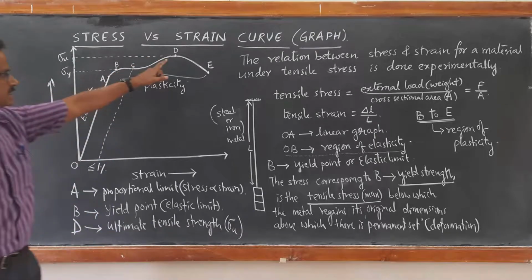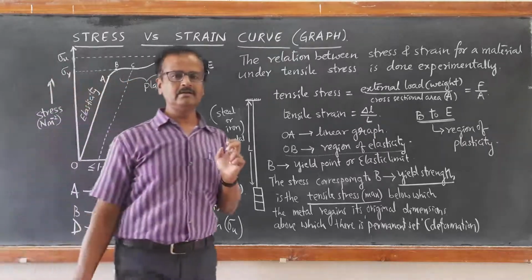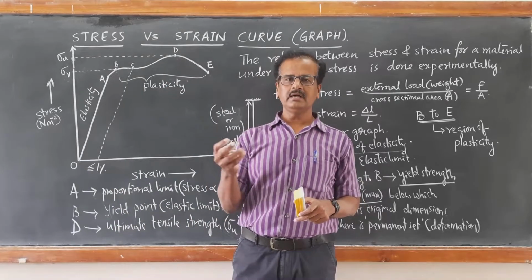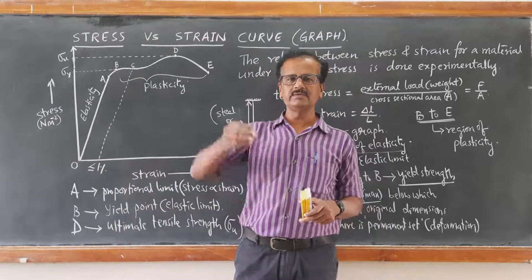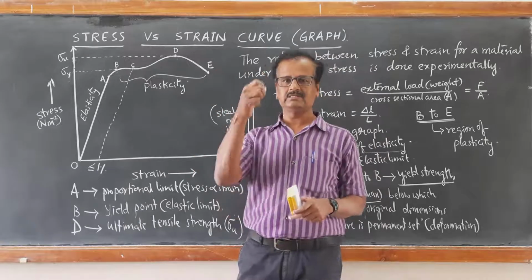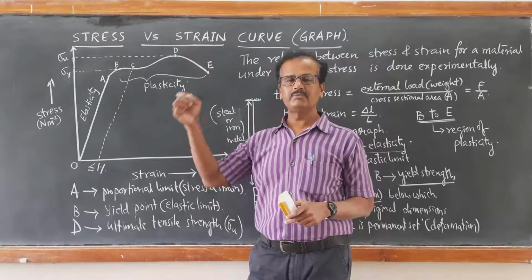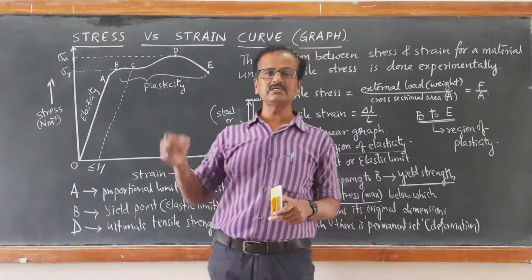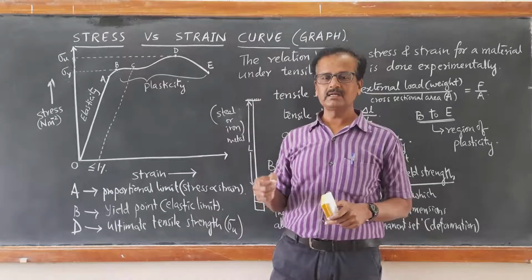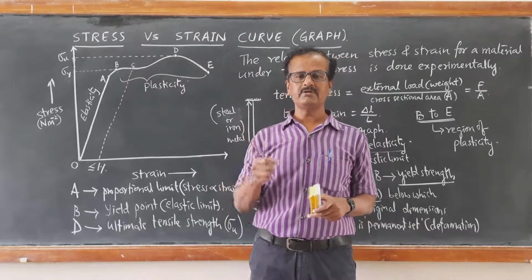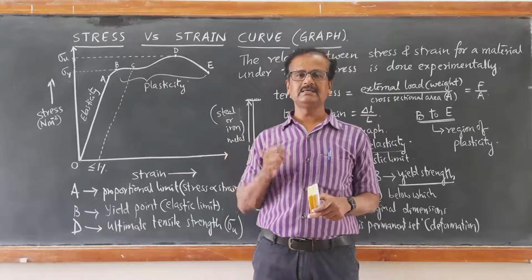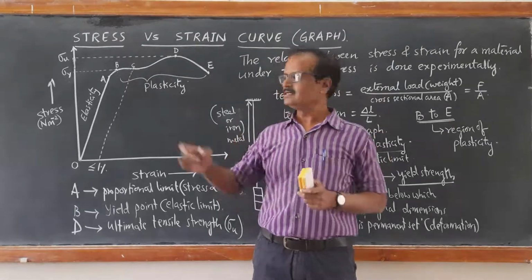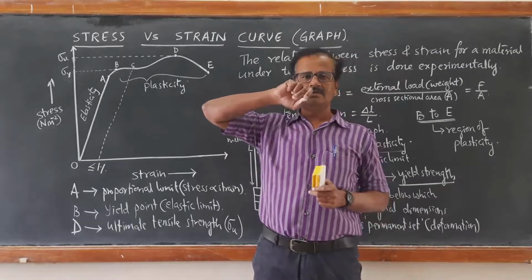It is that maximum strength of a metal beyond which, even if the external loads are taken out, even if the external loads are decreased, there is going to be continuous increase in elongation. The material is said to have the property of ductility. It can be drawn into thin wires. That is the strength.